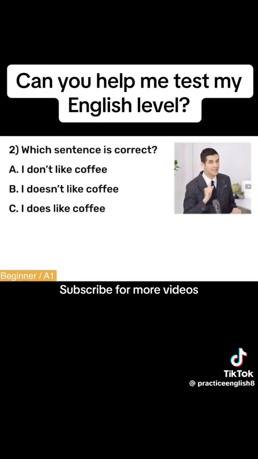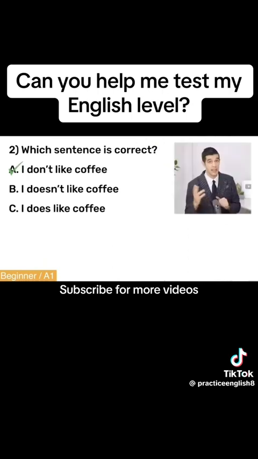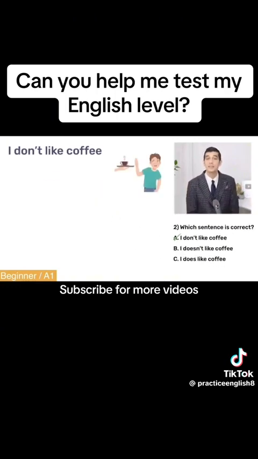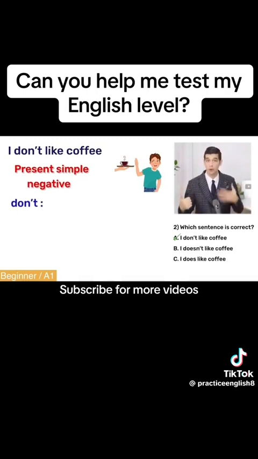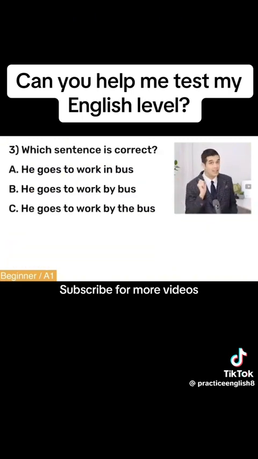Question 2. Which sentence is correct? I don't like coffee. I doesn't like coffee. I does like coffee. The answer is, I don't like coffee. But why? Again, this is simple present, but negative. To make a simple present sentence negative, we use don't for I, you, we, and they, and doesn't for he, she, and it. So, I don't, you don't, he doesn't, she doesn't, it doesn't, you don't, they don't, and we don't.